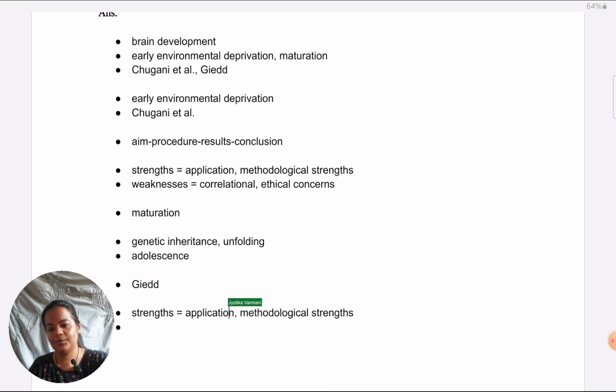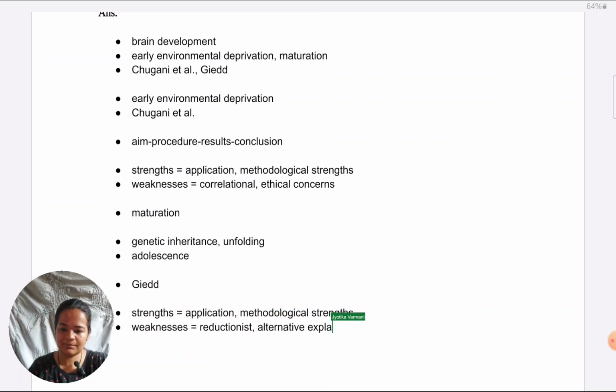But in terms of weaknesses, it is reductionist again to assume that only maturation would lead to development. We've already seen environmental influences matter. In studies like Giedd et al., for example, we can say on average we are seeing adolescents showing certain development, but there must be individual differences, which could be coming from environmental factors which have been disregarded. So, alternative explanations are definitely possible.